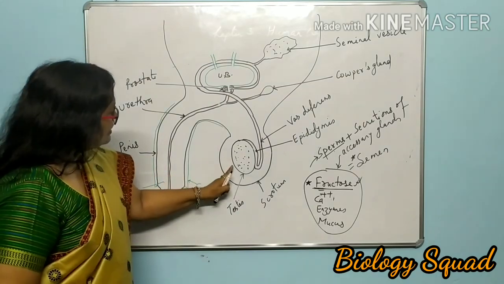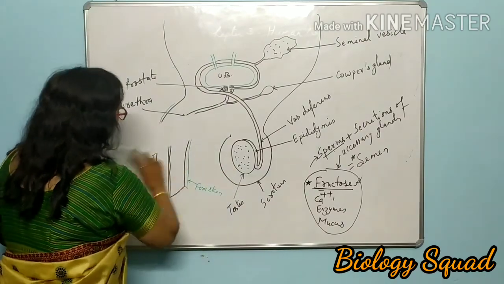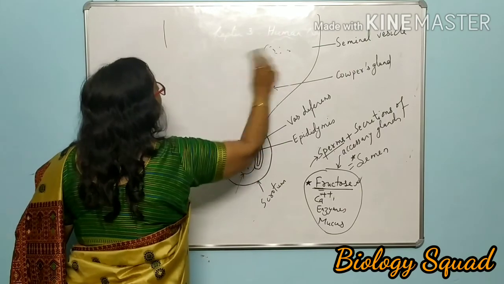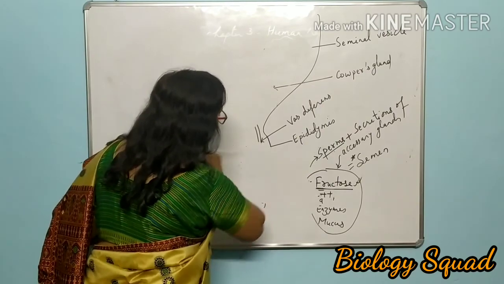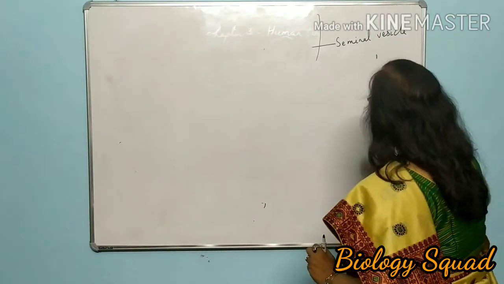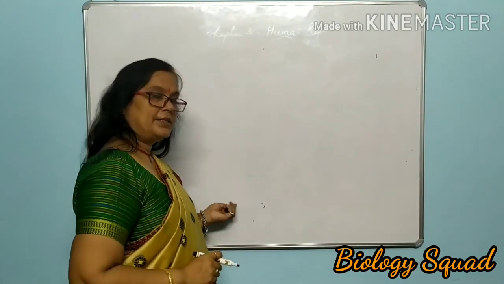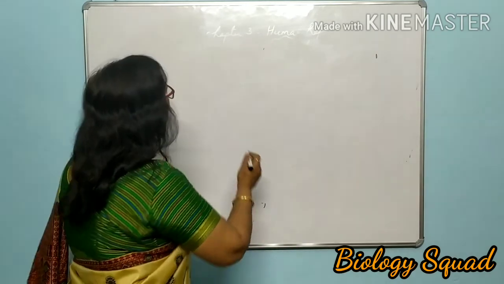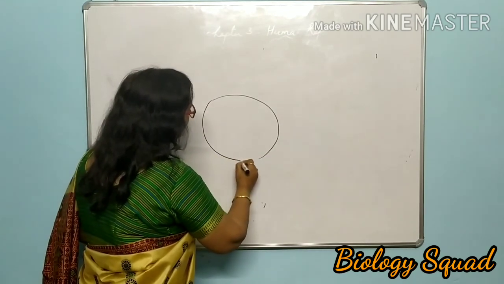Let us see somewhat in detail this testis. We will see the anatomy of testis. Or before going to tell you about the testis, let us see some detail about the structure of penis also. This is a muscular structure and this is supplied with the arteries, and during coitus it is filled with blood and it becomes erect, isn't it? If you will see the section of penis, then you may come to know.